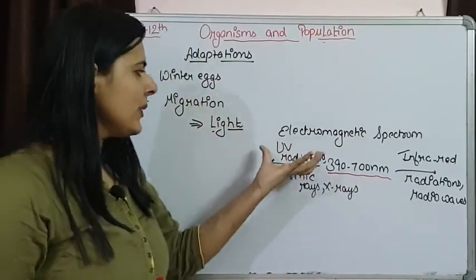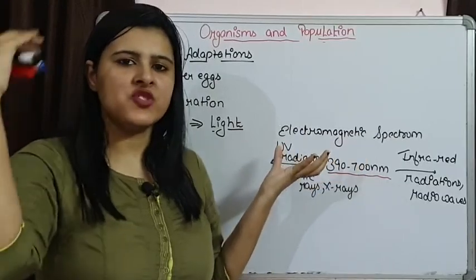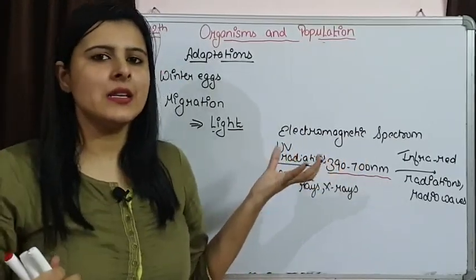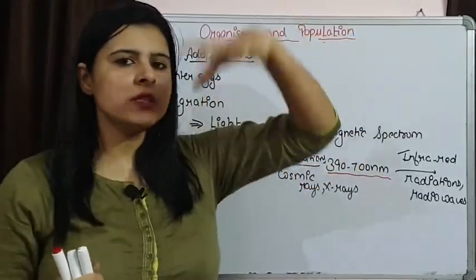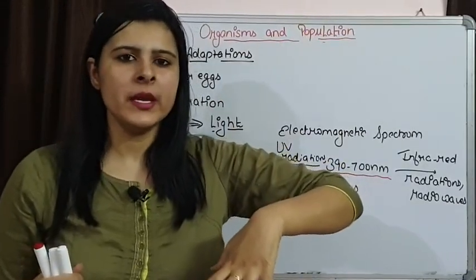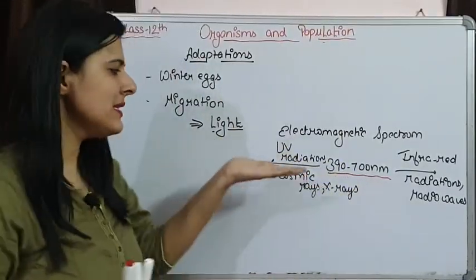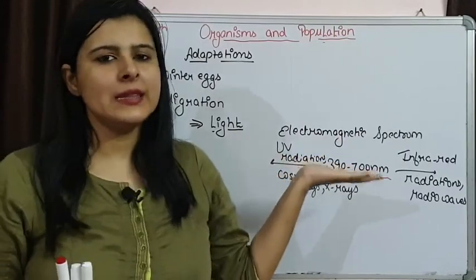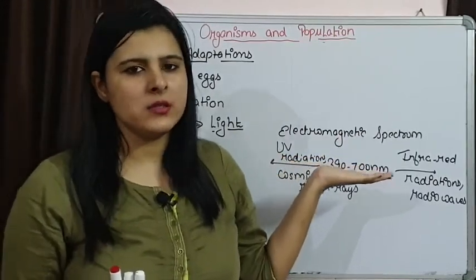Now UV radiations, we know that in the stratosphere there is an ozone layer that is not allowing this UV radiation to enter into the earth atmosphere, because these are harmful radiations that affect living organisms.